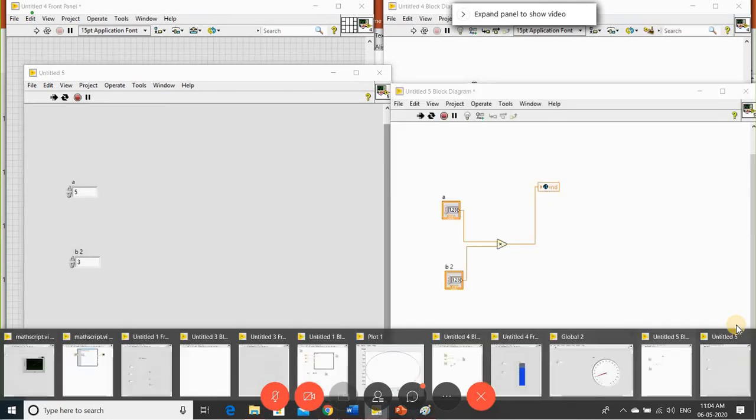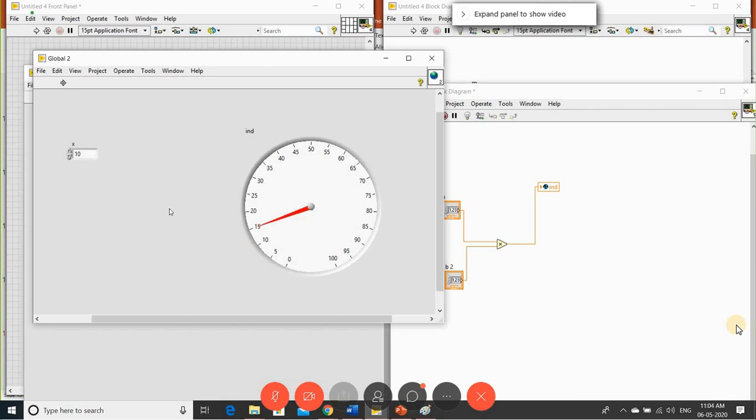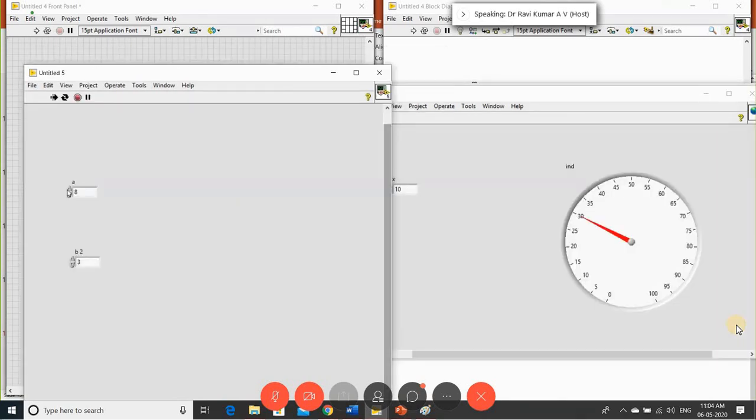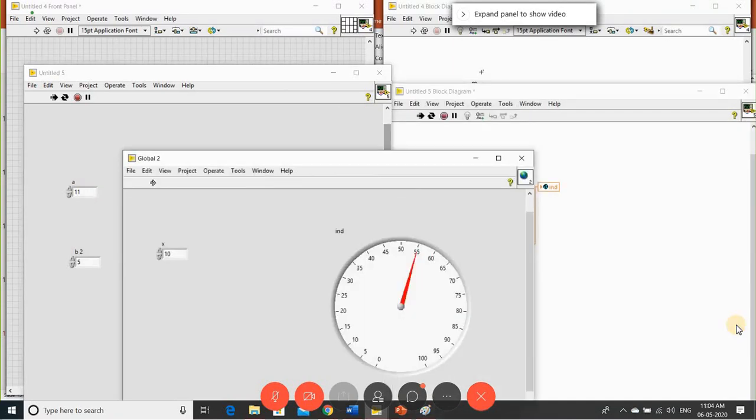You can see that if I change the value, the global variable is also changing. My point is clear: how to create the global variable and how to utilize it in different files as input or output. This is the concept I wanted to share with you.